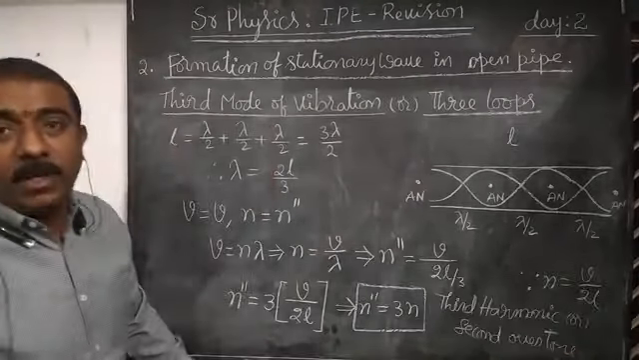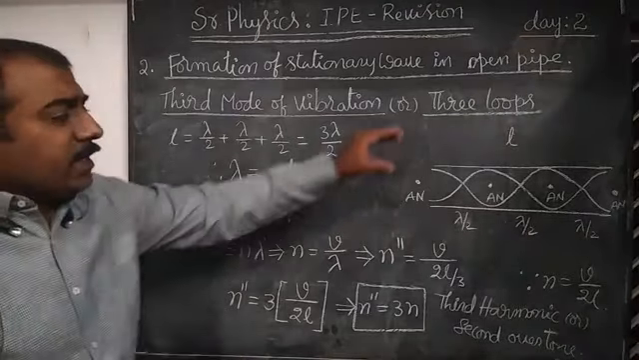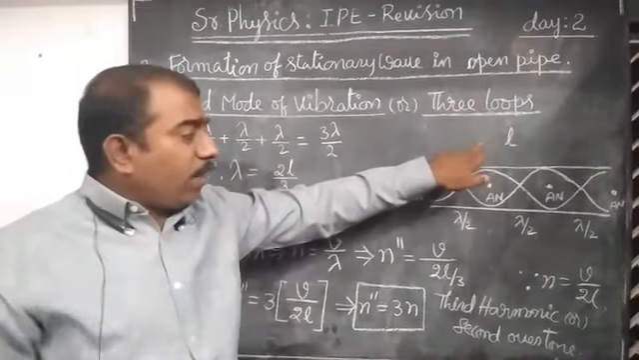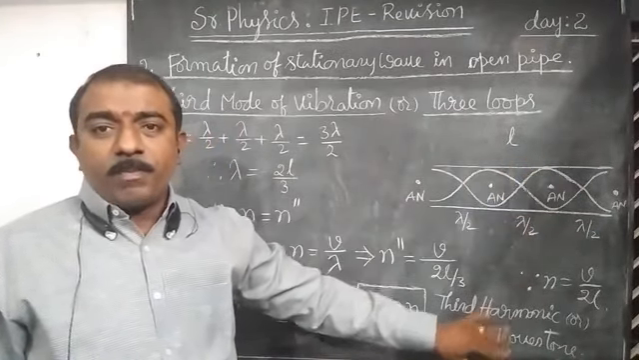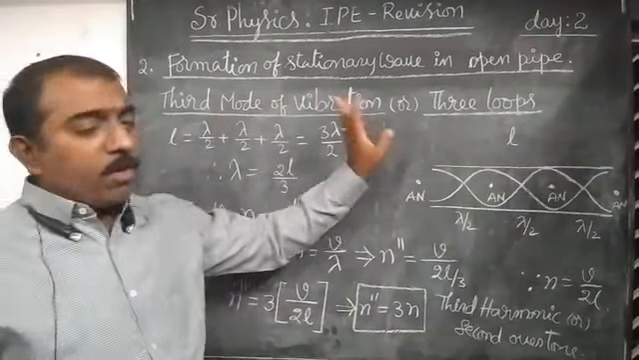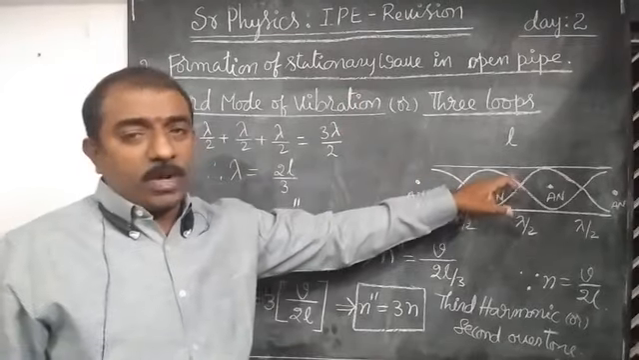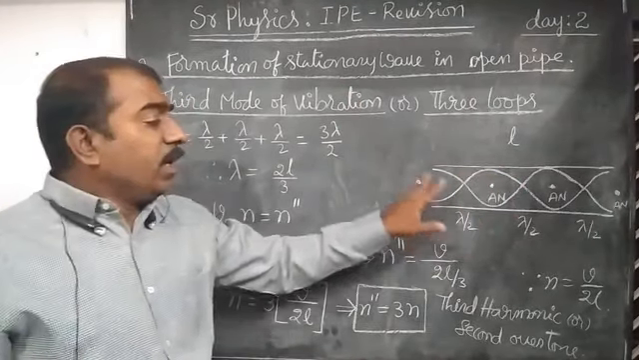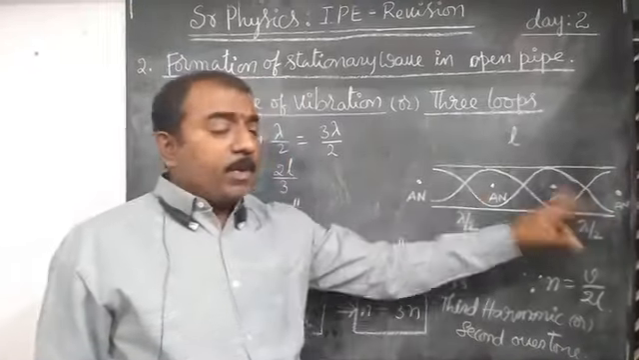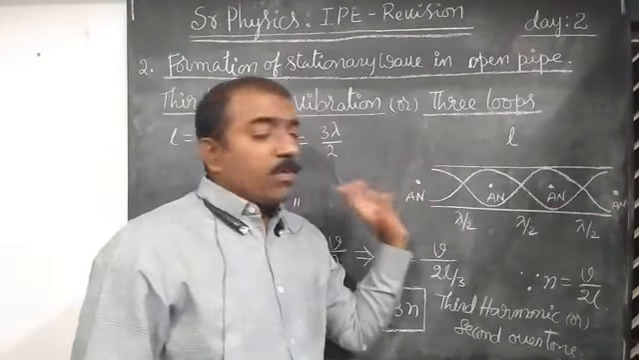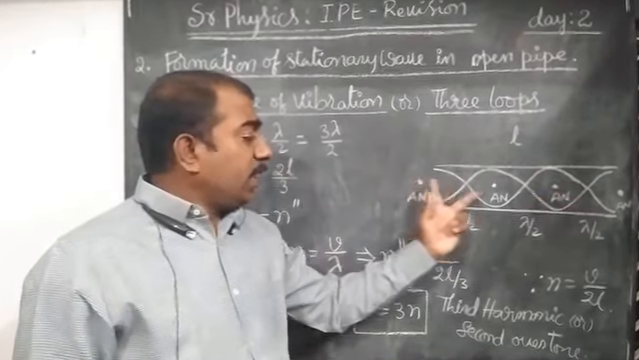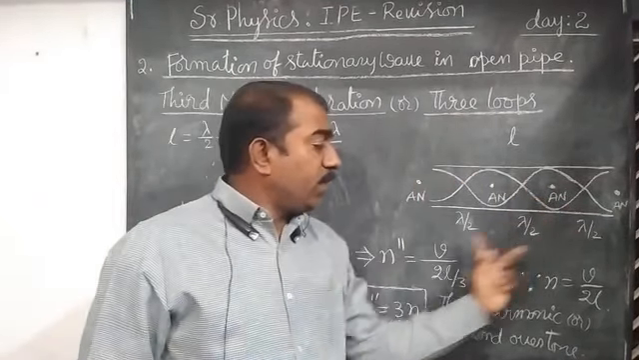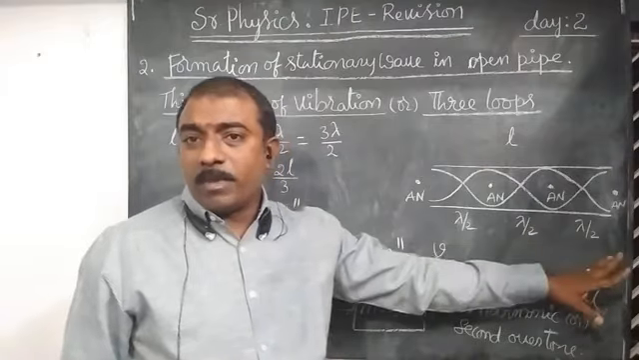Once again I am repeating. Same organ pipe of length L opened at two ends, which is known as open pipe. In this case, third mode of vibration or three loops form in the open pipe. At the open ends antinodes are formed, and in the midpoints the antinodes are also formed. So the distance between two successive antinodes will be lambda by 2, lambda by 2 and lambda by 2.